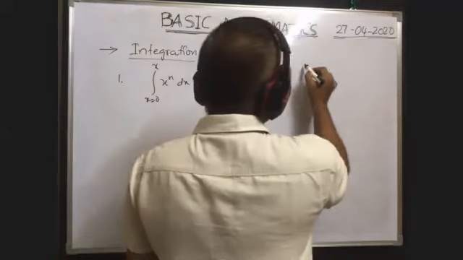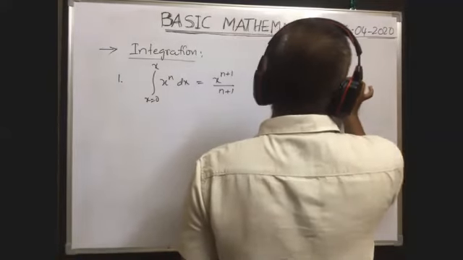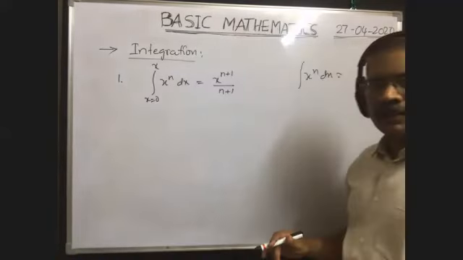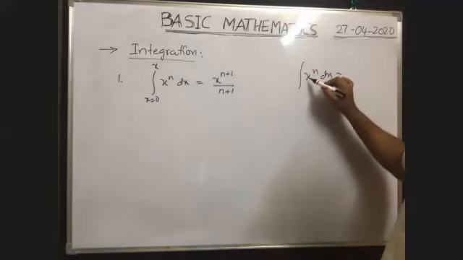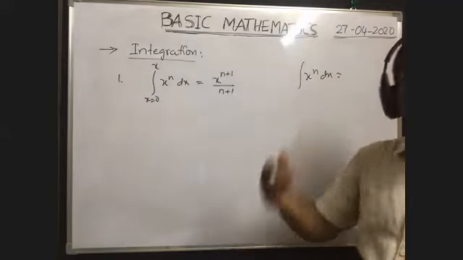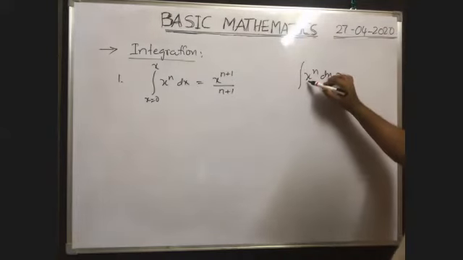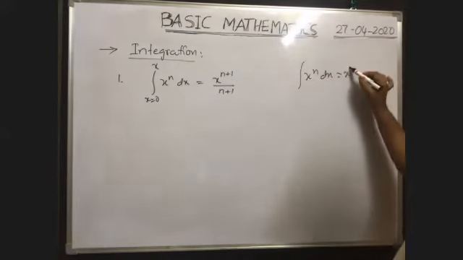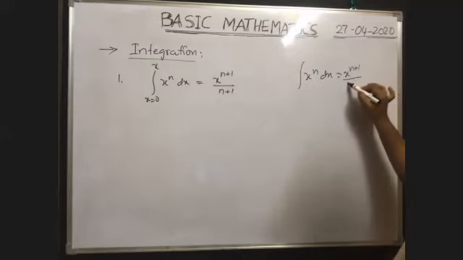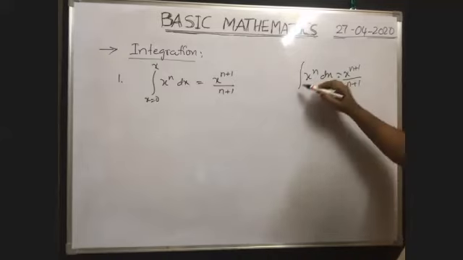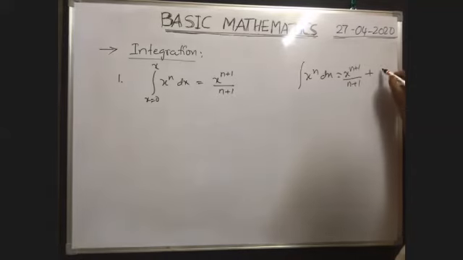Indefinite integration means suppose integral x to the power of n dx is there. Limits are not mentioned. That means between which limits this x value extends is not mentioned. That is called indefinite integration. In such a case, what is the integration of x to the power of n? X to the power of n plus 1 by n plus 1, as it is. As limits are not there, we have to write the integration constant plus c.